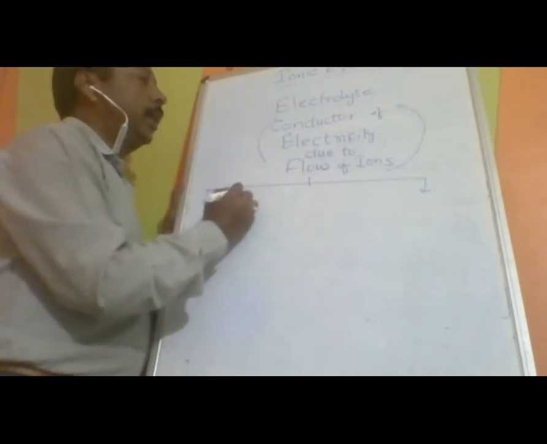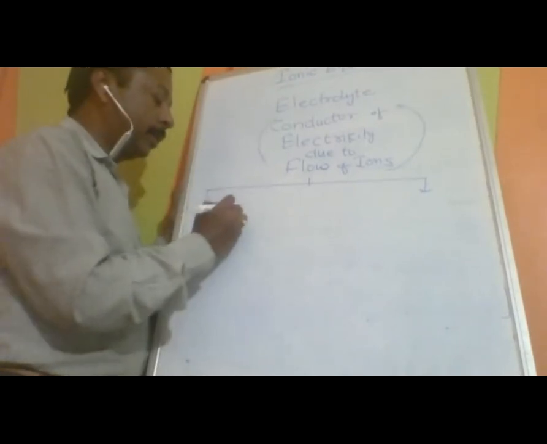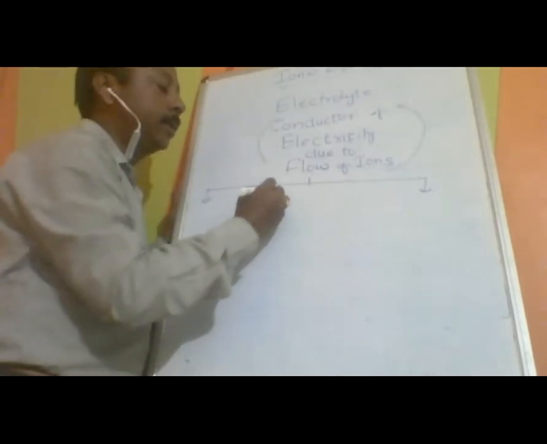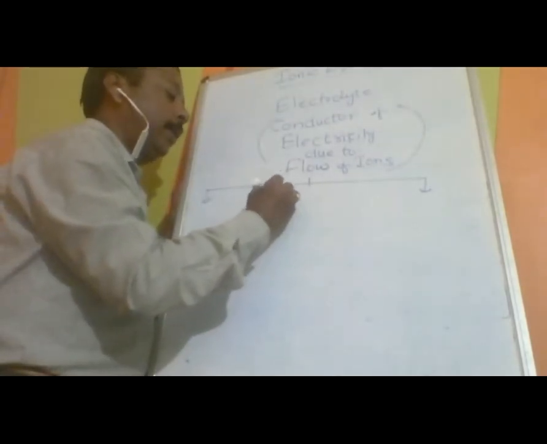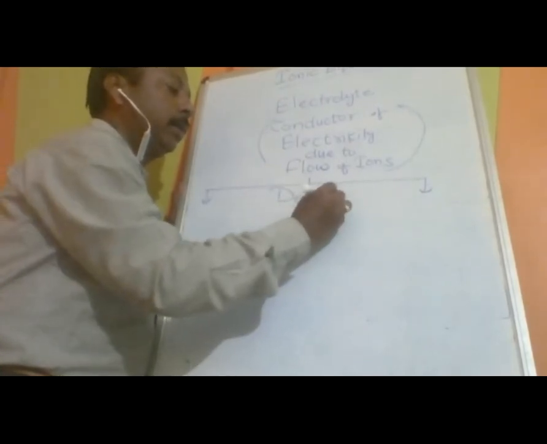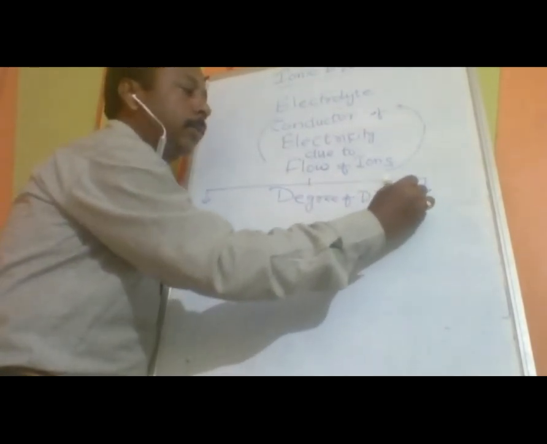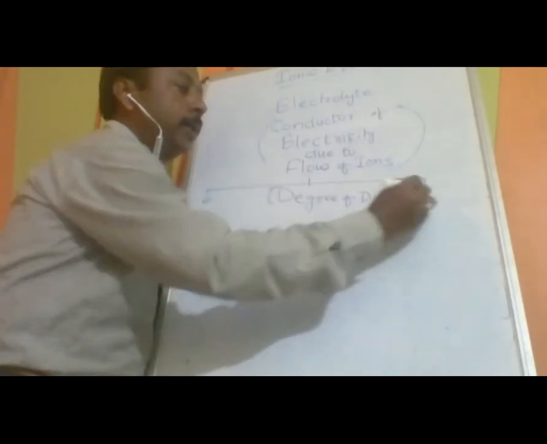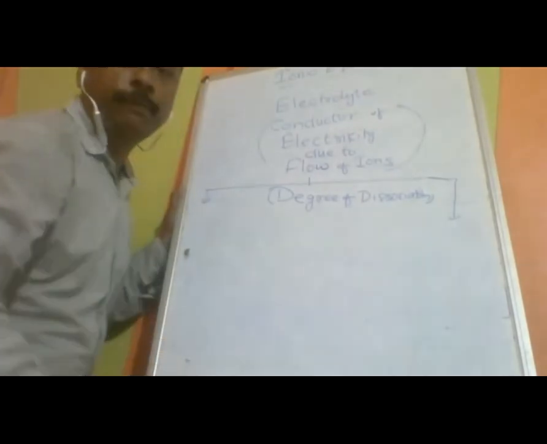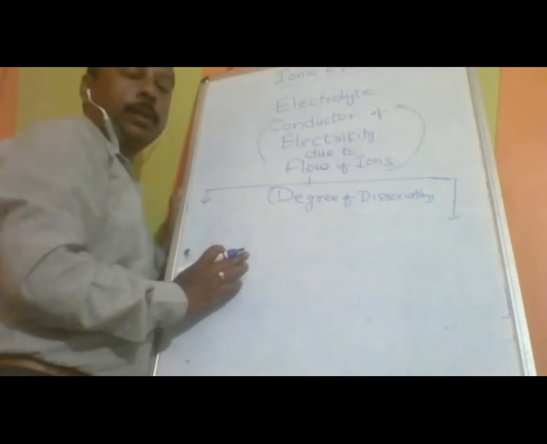Conductors of electricity due to flow of ions, depending on the number of ions, there is a quantity called degree of dissociation. Depending on the degree of dissociation, electrolytes are further divided into two types.